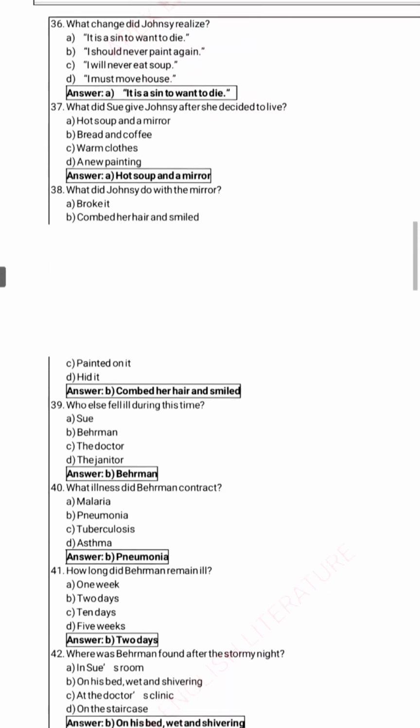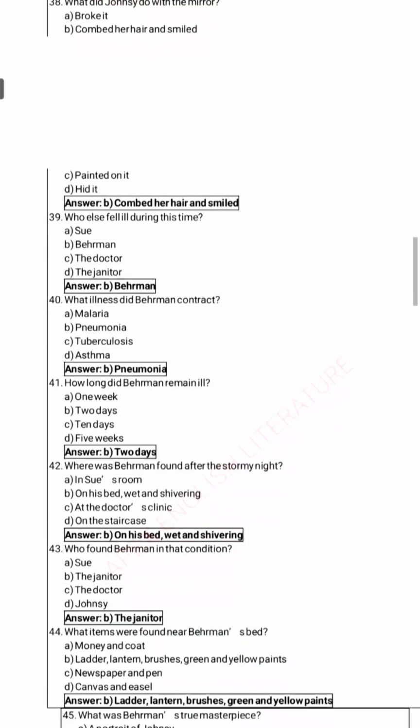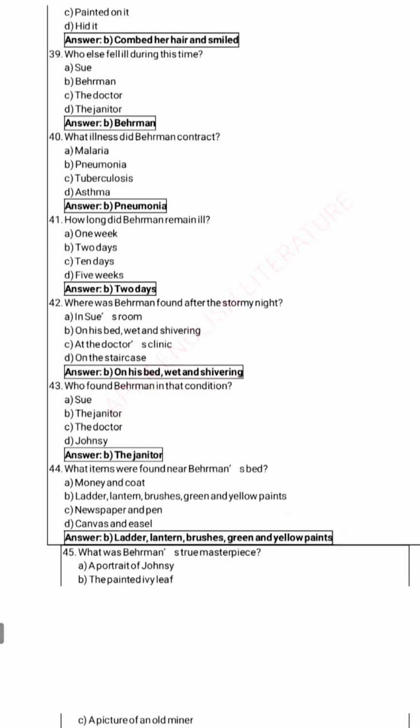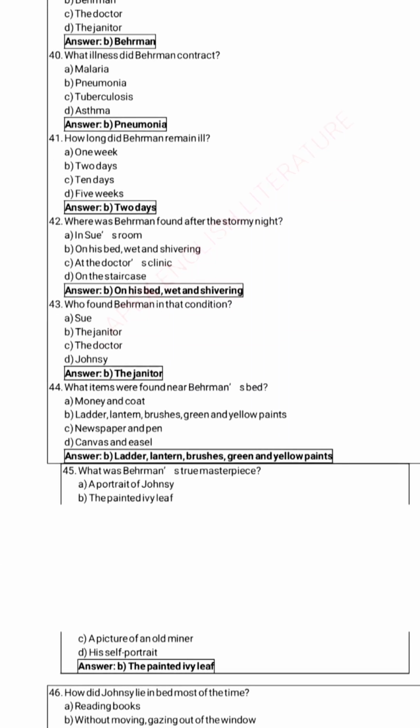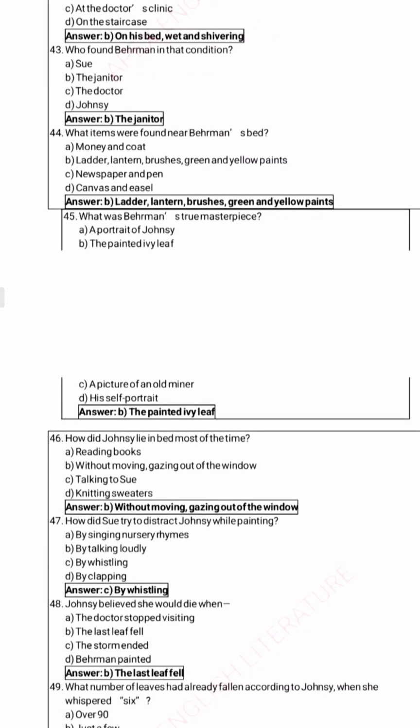Who else fell ill during this time? Behrman. What illness did Behrman contract? Pneumonia. How long did Behrman remain ill? Two days. Where was Behrman found after the stormy night? On his bed, wet and shivering. Who found Behrman in that condition? The janitor. What items were found near Behrman's bed? Ladder, lantern, brushes, green and yellow paints. What was Behrman's true masterpiece? The painted ivy leaf. How did Johnsy lie in bed most of the time, without moving, gazing out of the window?